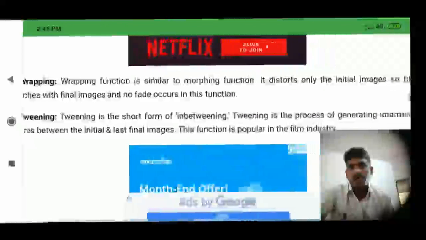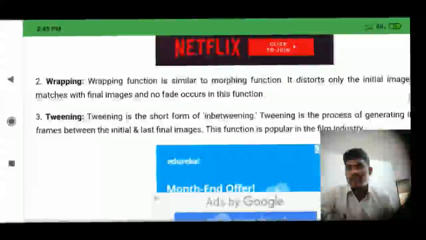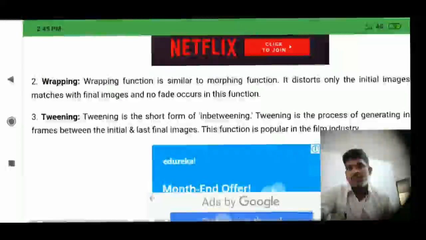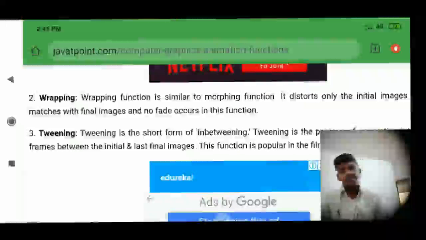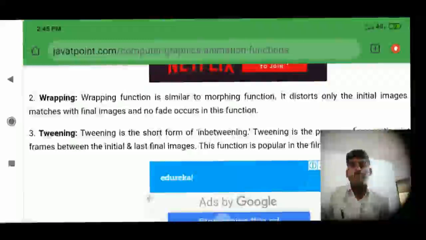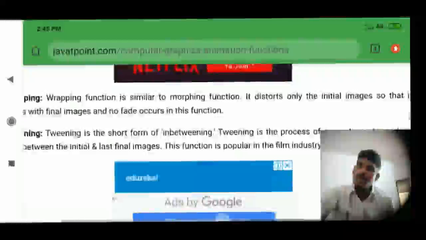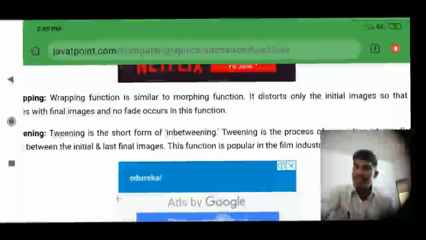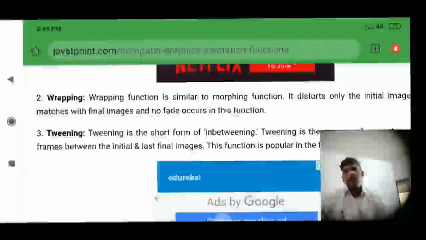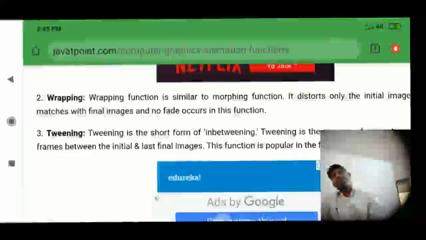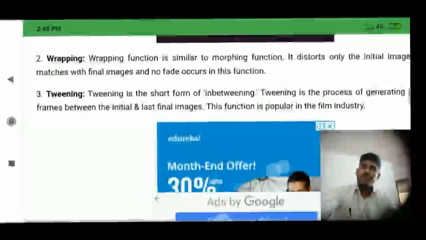It distorts only the initial image so that it matches the final image, and no fade occurs in this function. So it's the warping technique.